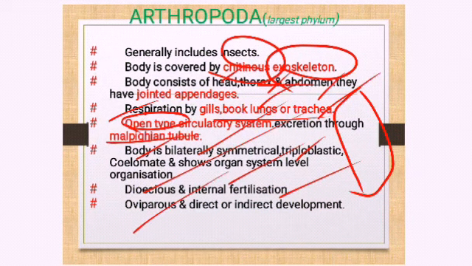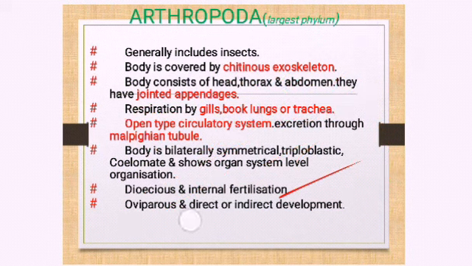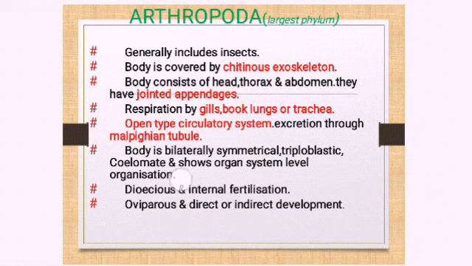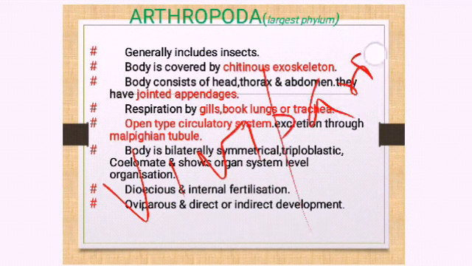Oviparous, again a new term. What is oviparous? Oviparous means egg laying. The female lays the eggs, and from the eggs the baby hatches out. This sort of organism we call oviparous. And what is viviparous? The opposite of oviparous. If the organism is not laying eggs, and the development takes place in the body of the female and the young one comes out from the female, then we call it viviparous.